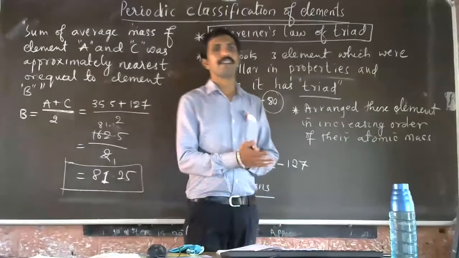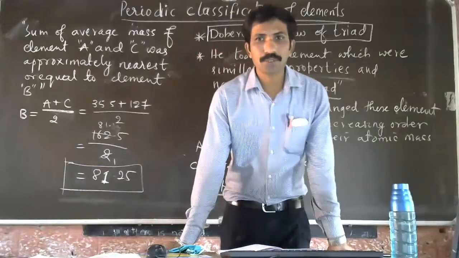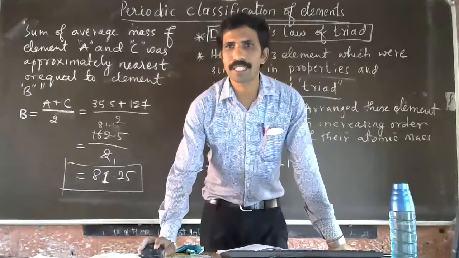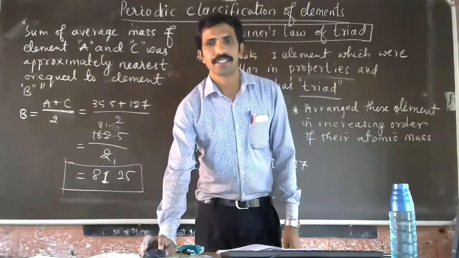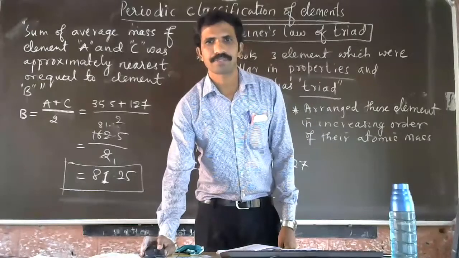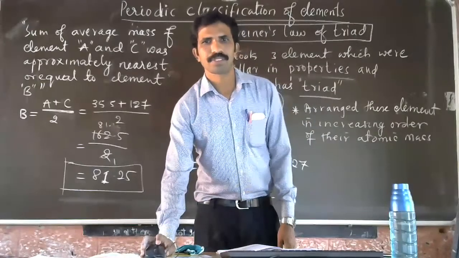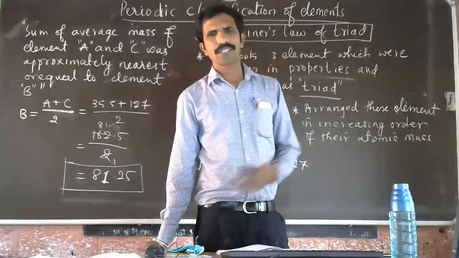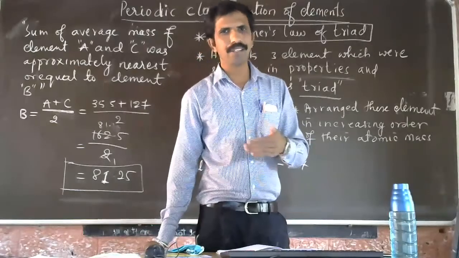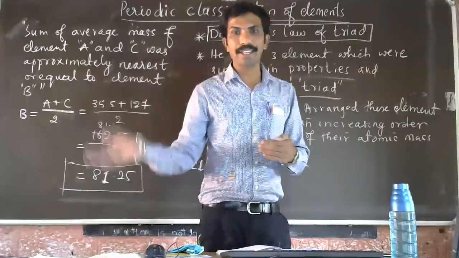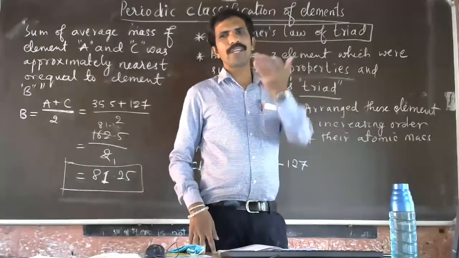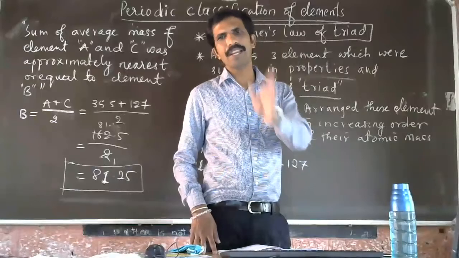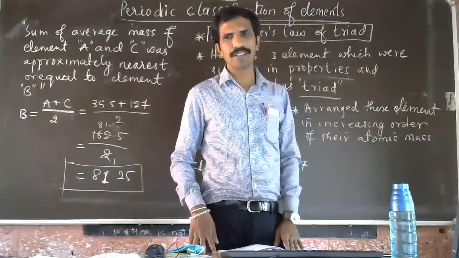Is it clear? That's why this law was rejected by other scientists. One scientist proposes something, but other scientists will say that whatever you told is not right. It may be right for some elements, but not for all the elements.